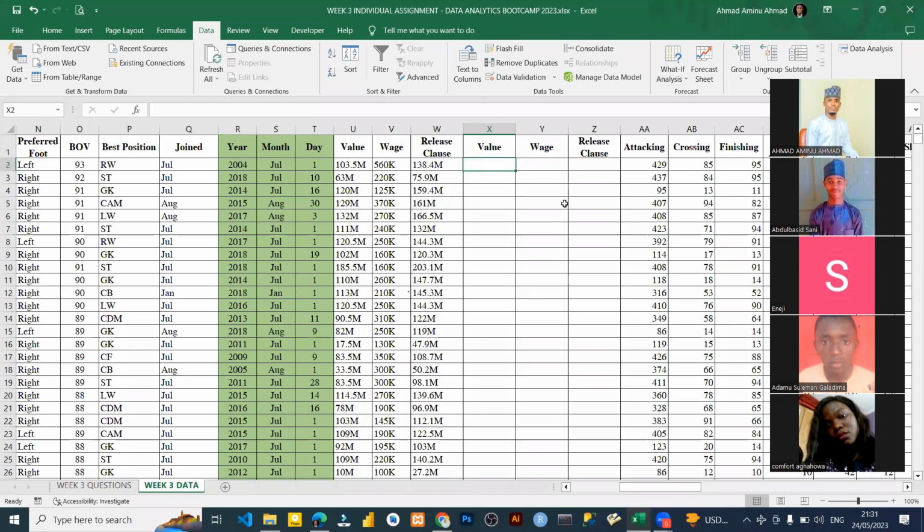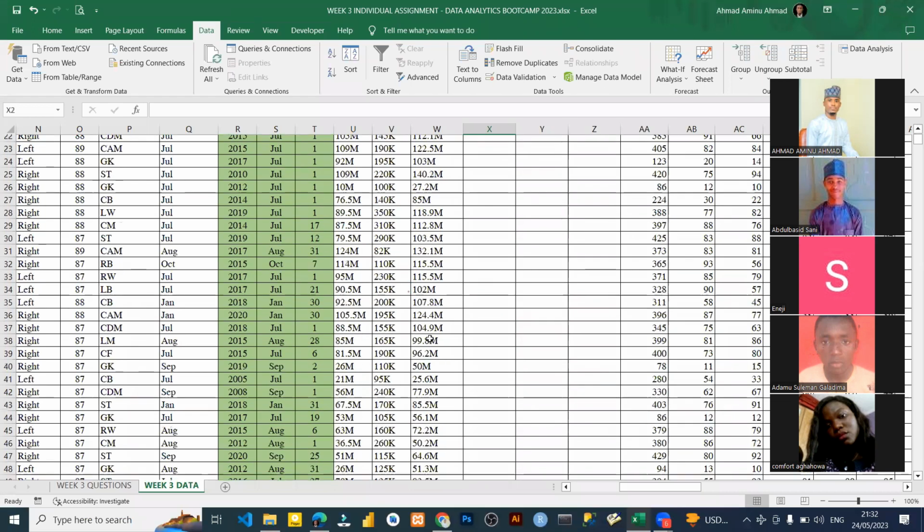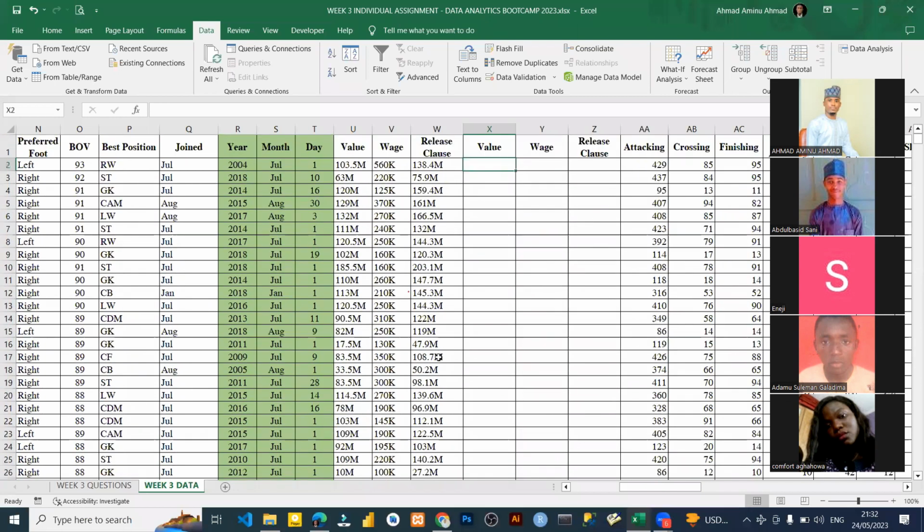The next thing is for you to create the formula that will do the calculation. If it is M, you want to calculate it by 1 million. If it is K, you want to calculate it by 1,000. If you look down at the data, that's all you have: K and M. K stands for 1,000 and M stands for 1 million. That's what we are going to do to calculate everything. Once you get this formula for one, all you need to do is drag it down. So you are done with this. So let's see how we can do that.